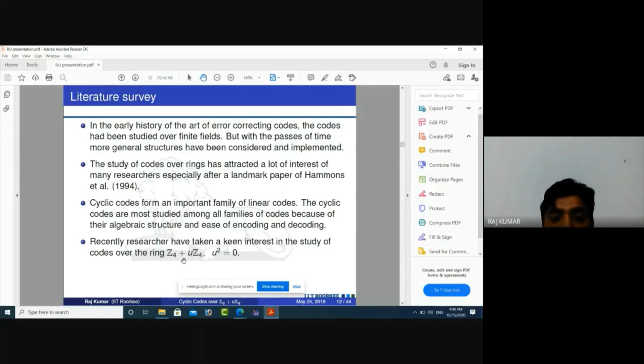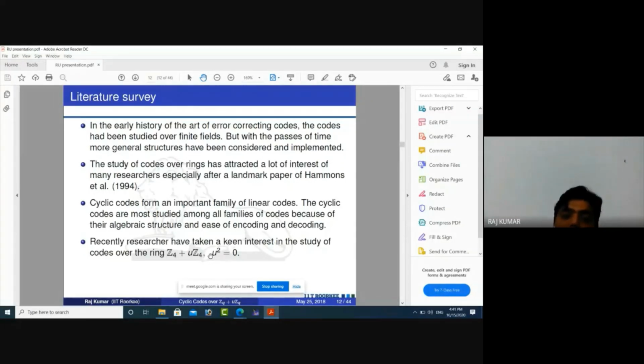Why? Because of the condition on u, u squared equals 0. That means u is not a unit in Z4 plus uZ4. Also 2 squared is 0 in this ring, so 2 is also a non-unit. 2 and u together form an ideal generated by 2 comma u, so it is not a principal ideal. Every finite chain ring is a principal ideal ring, so this ring is not a chain ring.